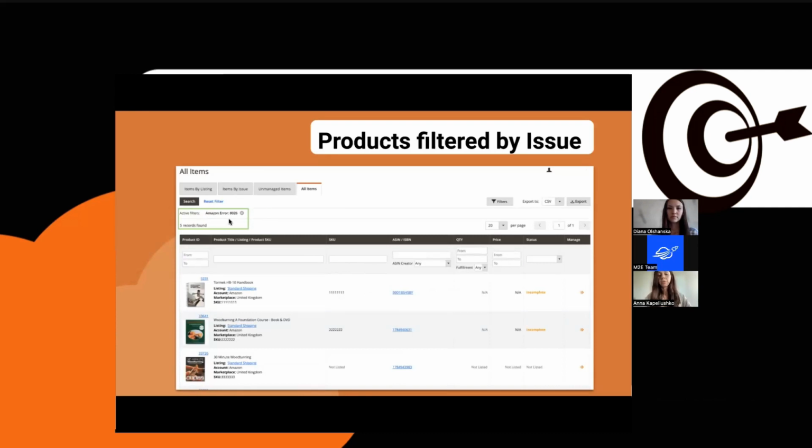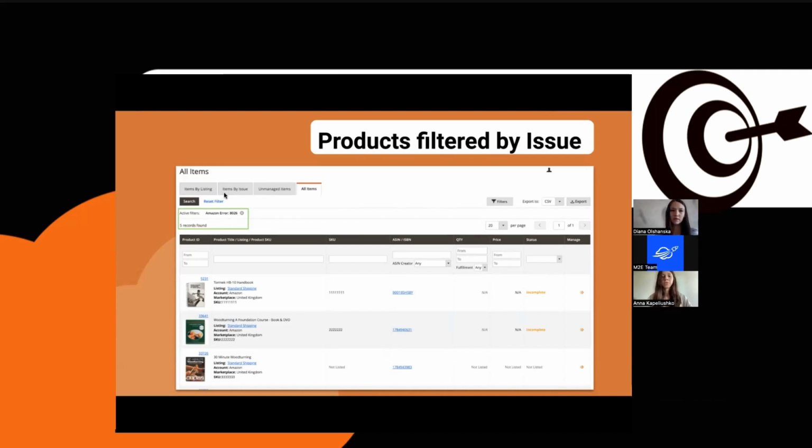It can be very helpful when you need to comply and adjust your listings to fit the channel requirements. Let's say, for example, some information is missing or the values are incorrect. You will be able to see a full list of items here and work with them all together.